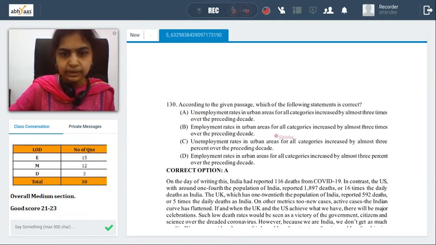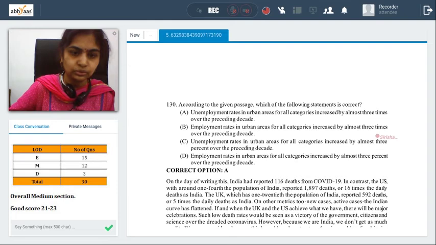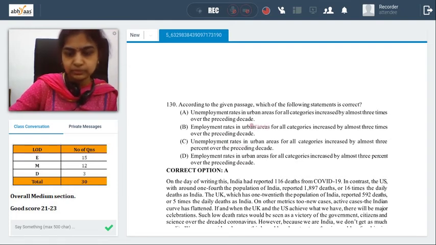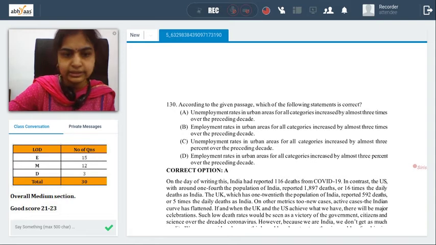Other ones are more like employment rates, which is not the thing. Unemployment rates, 3% is not, it is. So percent and rates, we always discuss now. Here, employment and unemployment is one comparison. 3 times and 3% is another thing that you could look into that adds to the difference of the content. Okay, so 130 A seems to be a decent possible answer without any complexities and without any difficulties.